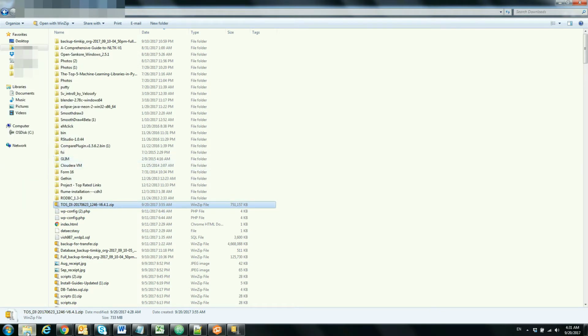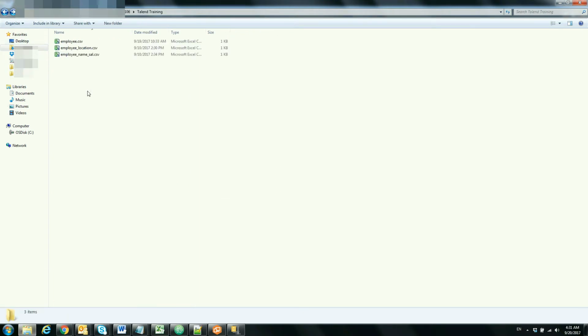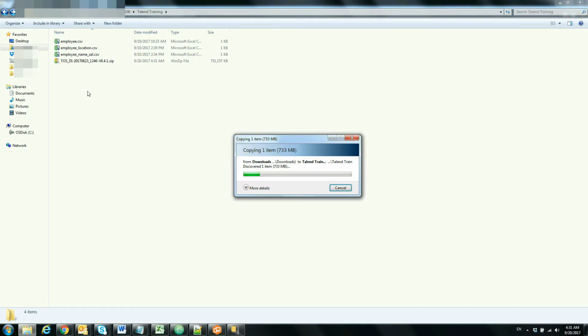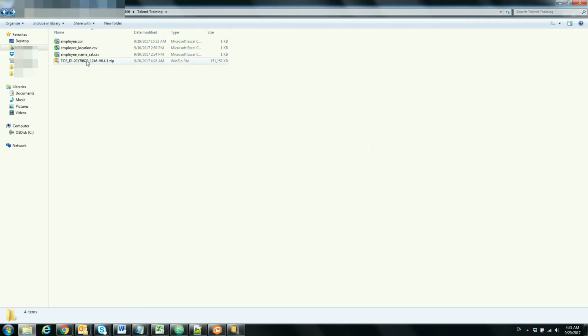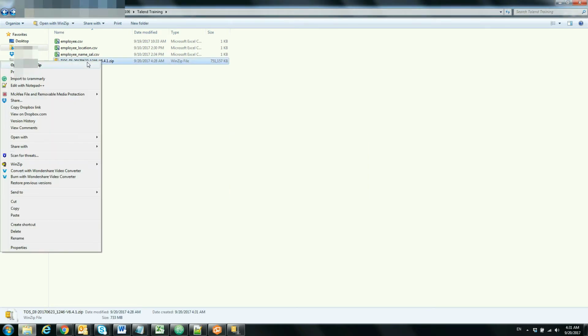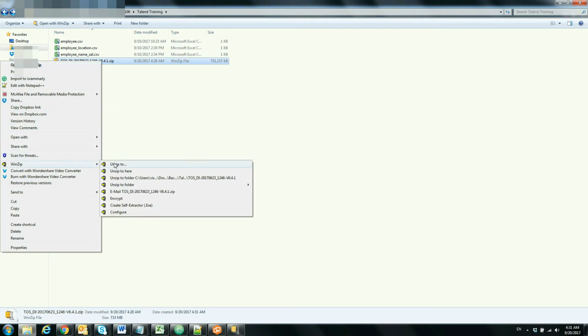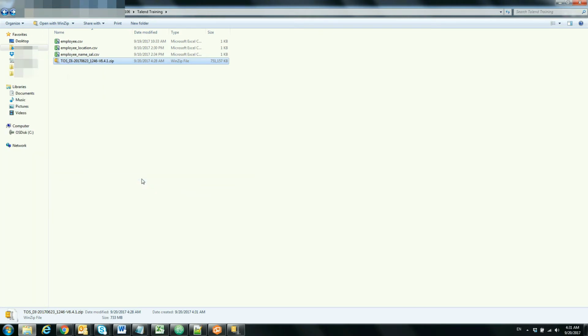I'll copy it and paste it to the Talend training folder here. It will again take a few more seconds. It's done now. Then we'll try to unzip it with the WinZip software.